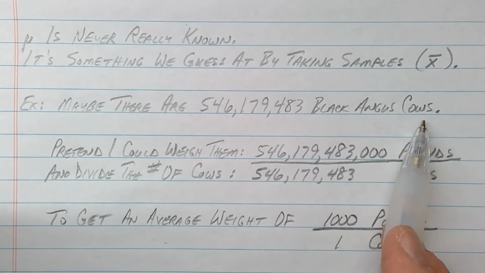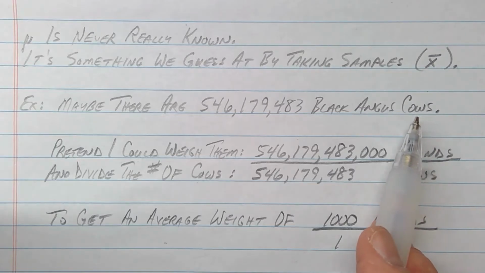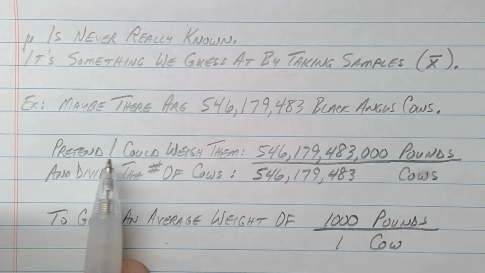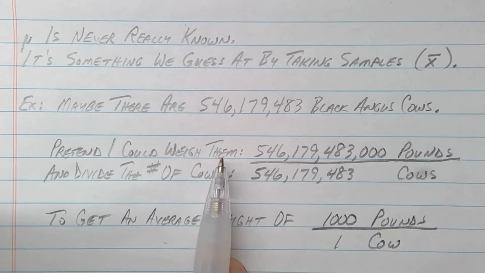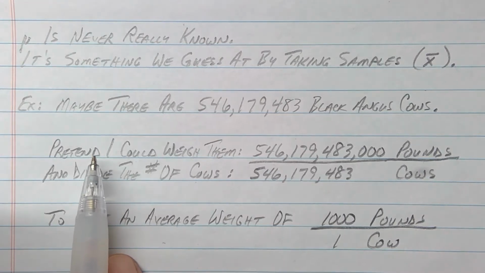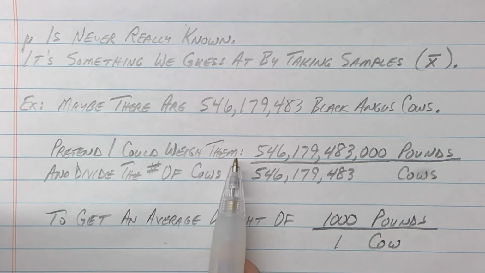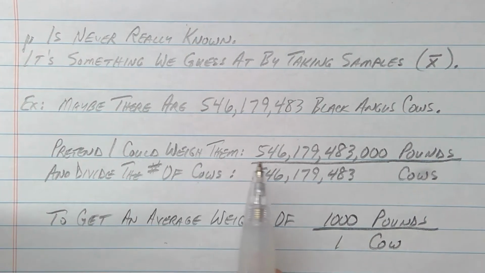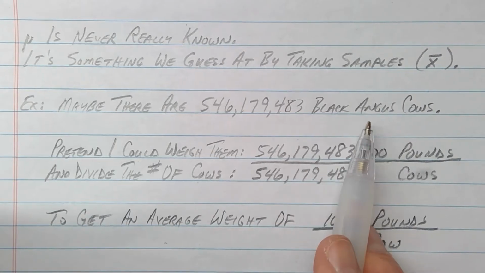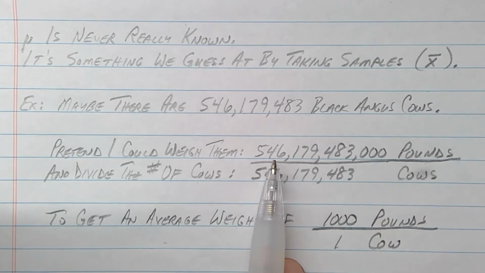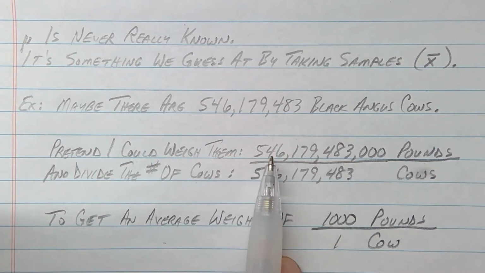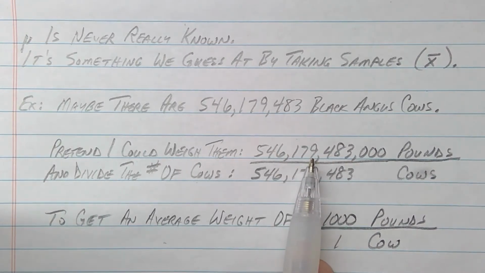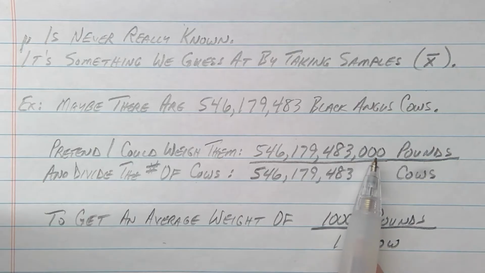So, for example, maybe in the world there are 546,179,483 Black Angus cows. I just kind of made that up. Pretend that I could weigh them all at the same instant, before any cows are born, before any cows die, their instantaneous weight. Let's pretend I could put all the Black Angus cows in the world on a scale, and they weighed 546,179,483 pounds.